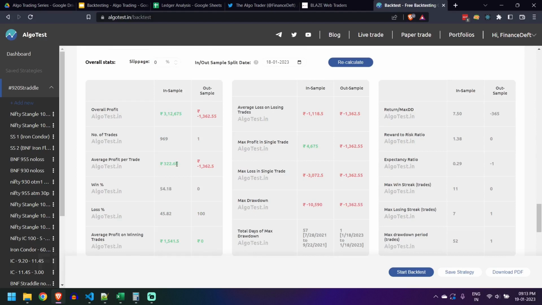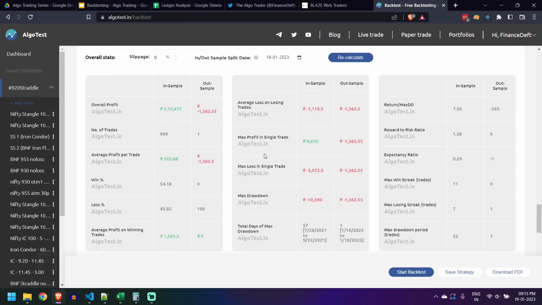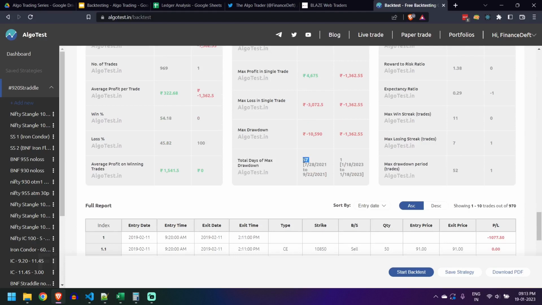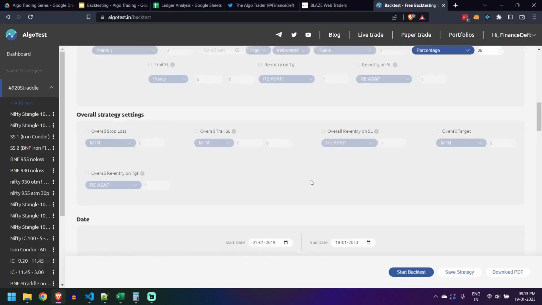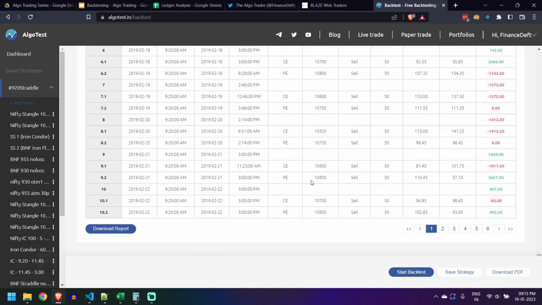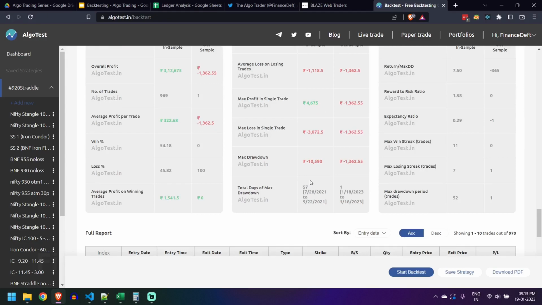I think 20 rupees has reduced, but we have reduced max drawdown by half, which is great, by giving up a small amount of profits. Still, the total drawdown days is around 60 only. We were not able to reduce that. We can play around with this strategy and see whether we can reduce the total number of max drawdown days.